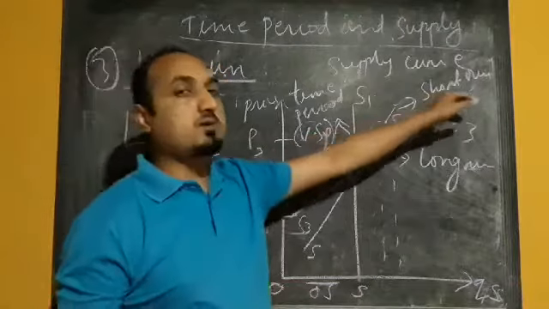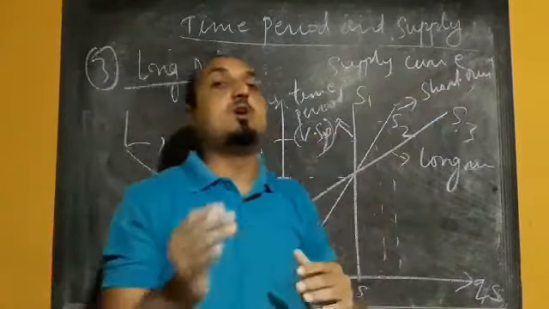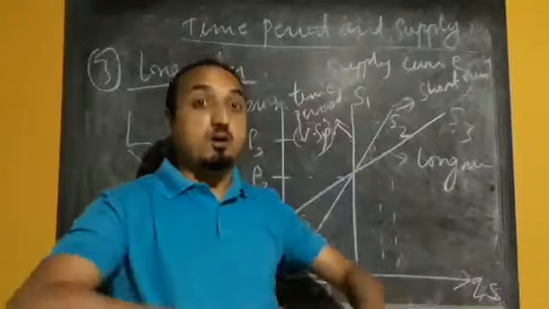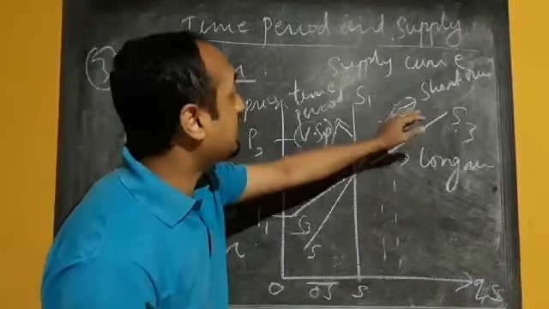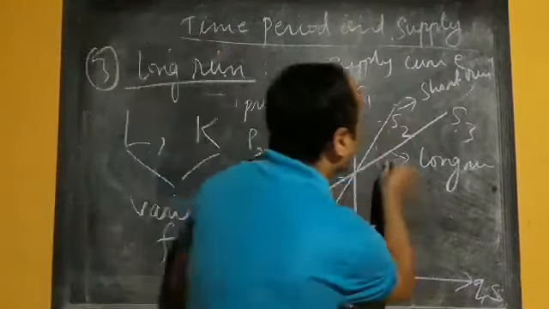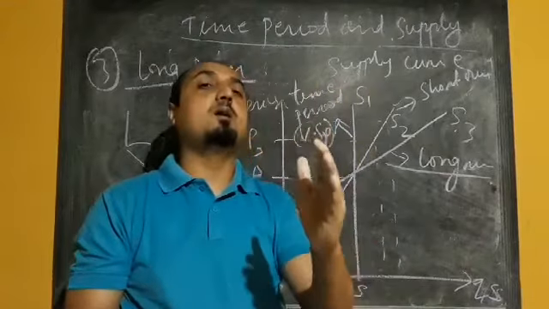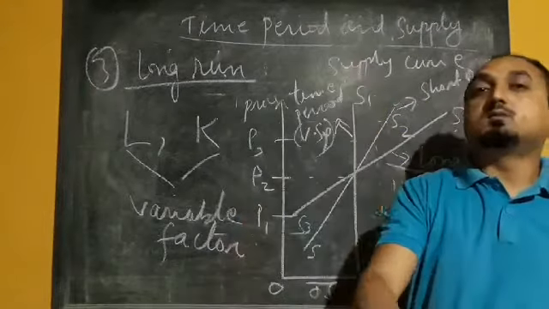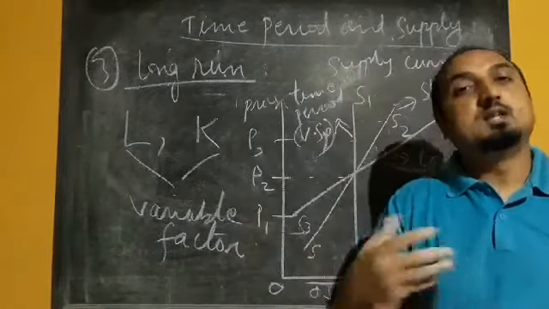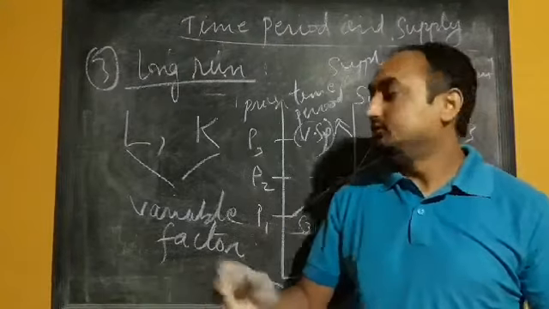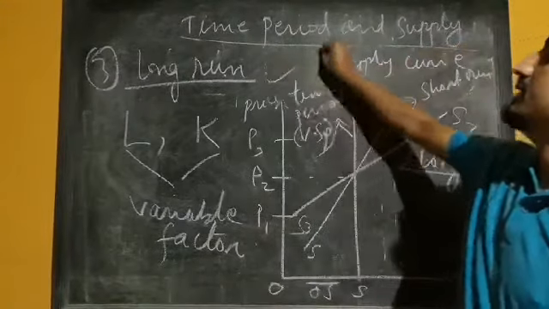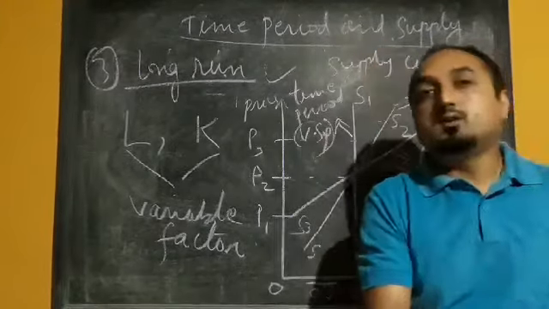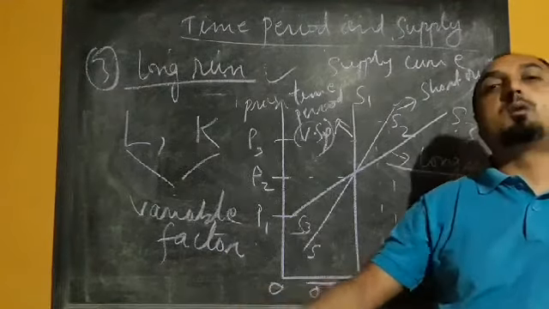In the case of short run, the production can be increased by changing only the variable factor, that is labor, by increasing the number of shifts or employing more labor. So the supply curve will be a little flatter. In the case of long run, the shape of the supply curve will be more flat. It implies that to increase the production, both labor and capital can be increased. So there is a relationship between time period and supply. In short run supply will be less, in long run the supply will be more.